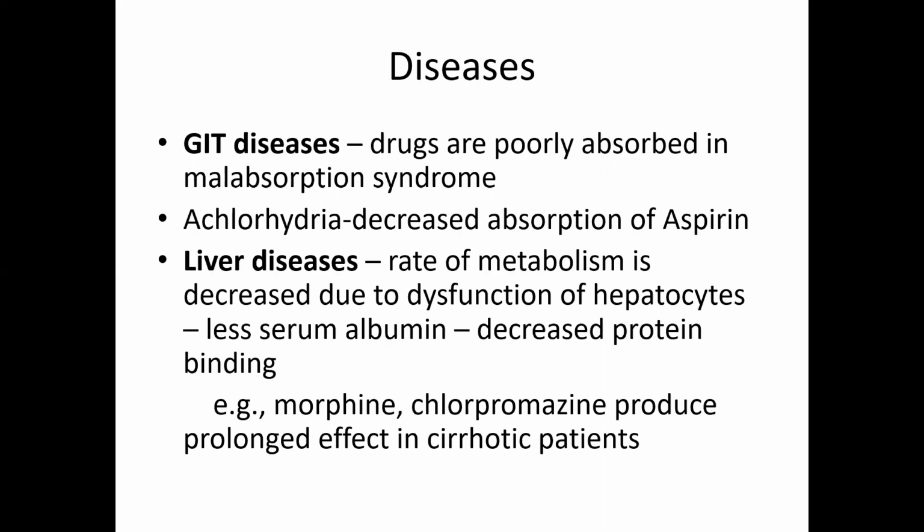And the next factor is diseases. Let us see how diseases will modify the drug action.